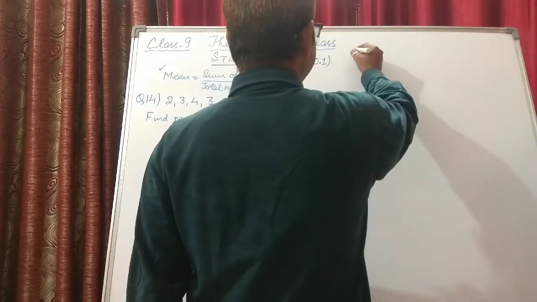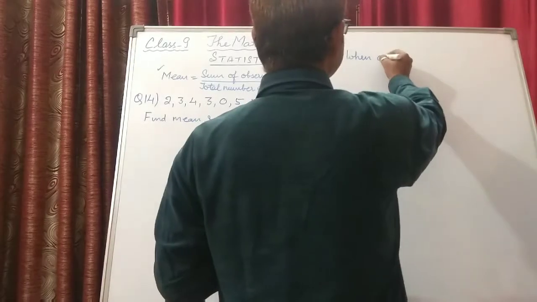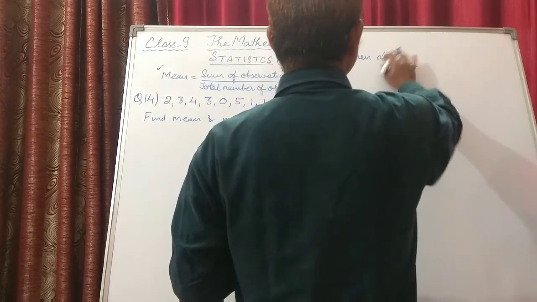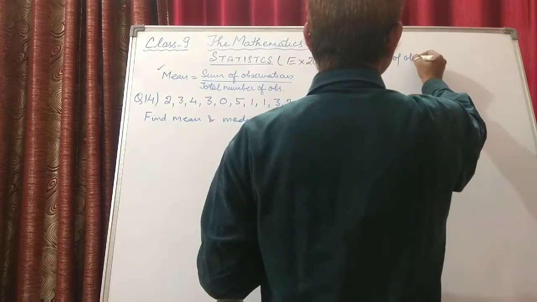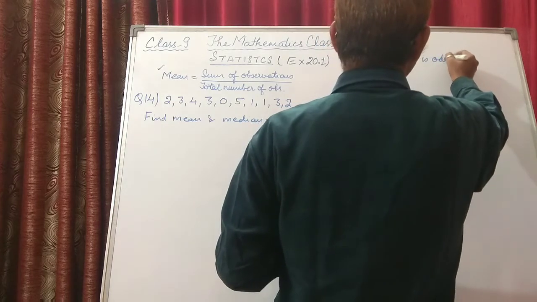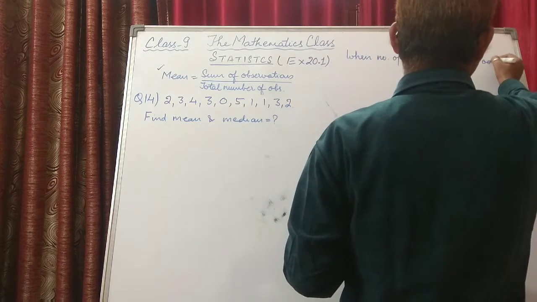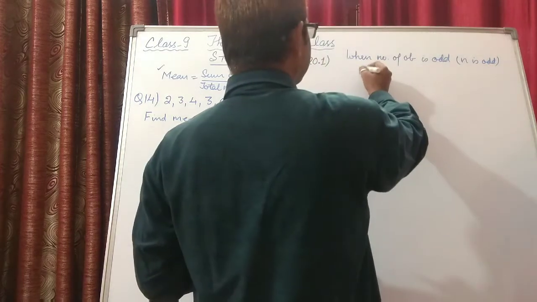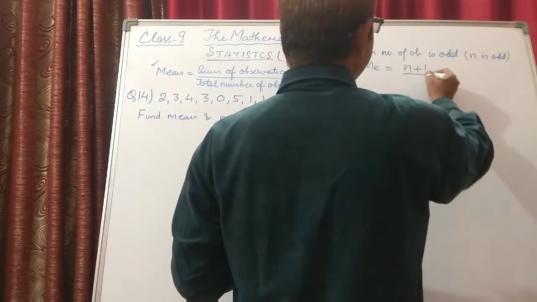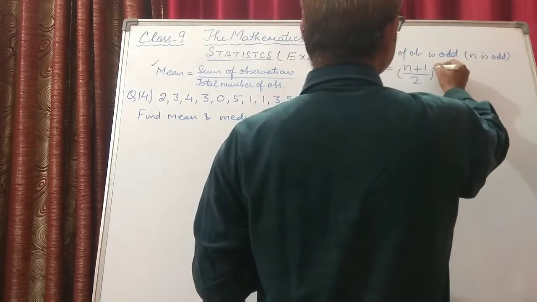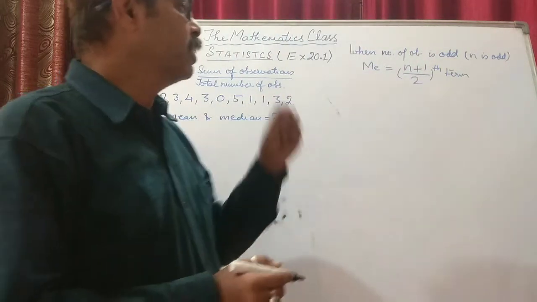So I am writing, when the number of observations is odd, means that n is odd, then the formula of median is median is equal to (n plus 1) upon 2th term.